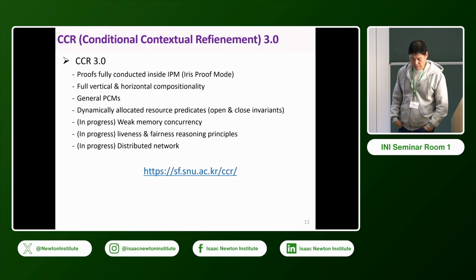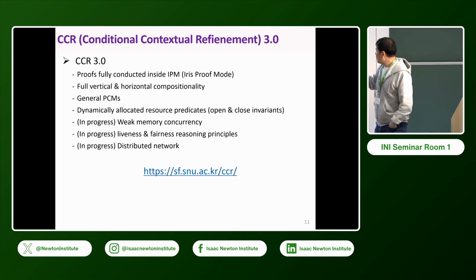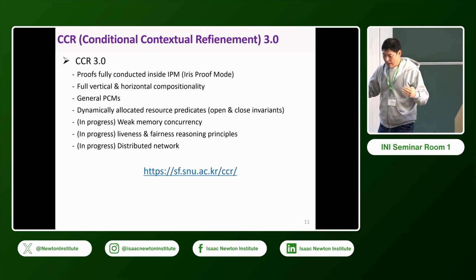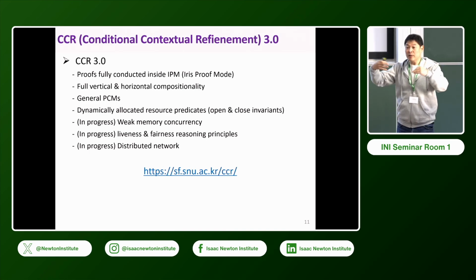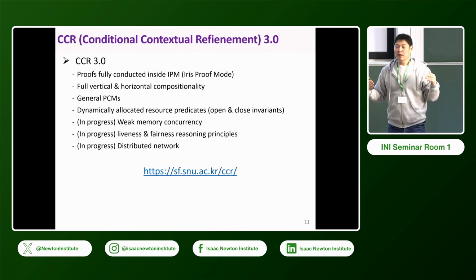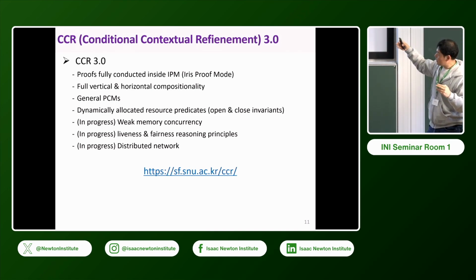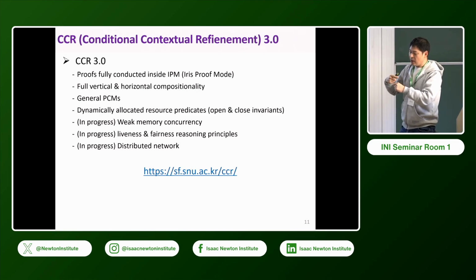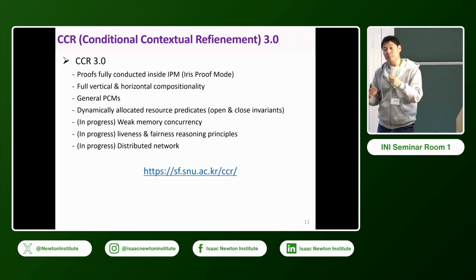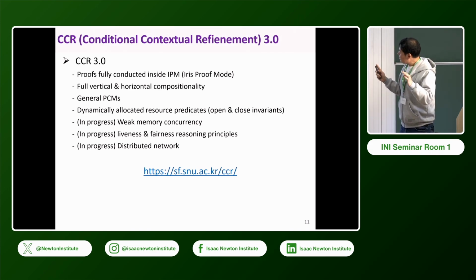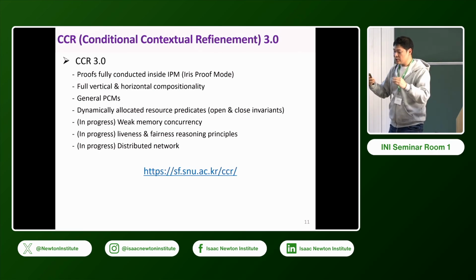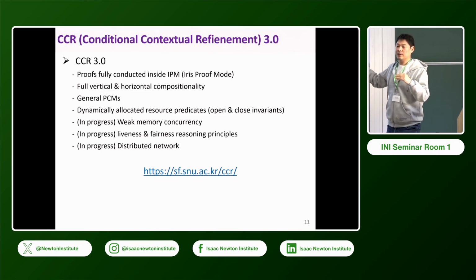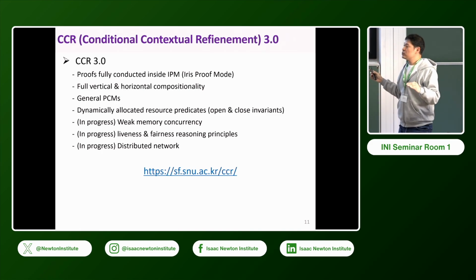Right. We don't have such limitations because CCR 1.0 also supports only pre-post condition based reasoning without inlining. That pre-post condition based reasoning allows full mutual recursion. But in the inline approach, if you inline the specification, then essentially mutual recursion requires a certain kind of induction or something. So there's a little limitation. But in practice, if you have mutual recursion, you will use only pre and post conditions, not this inlining thing.